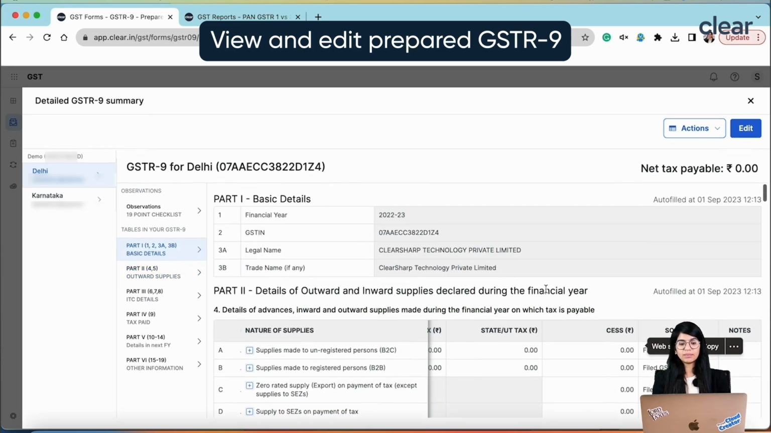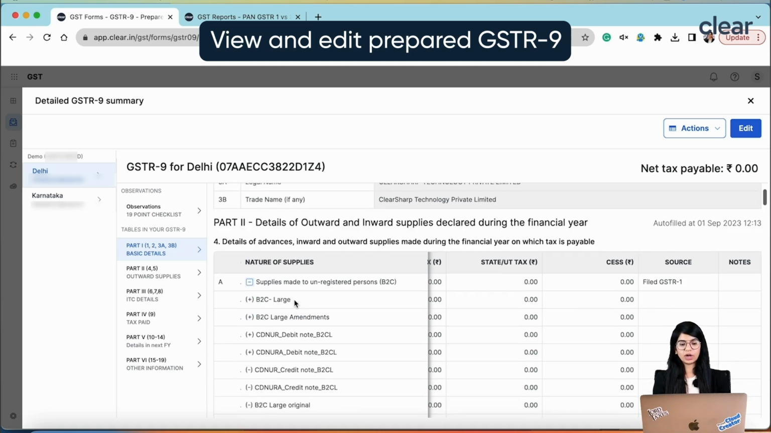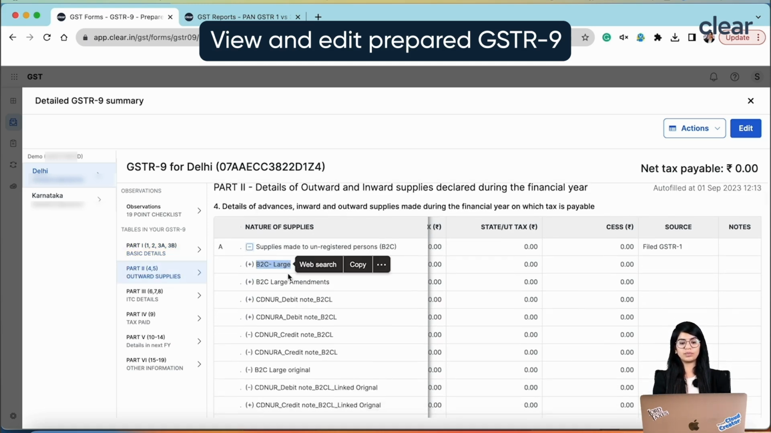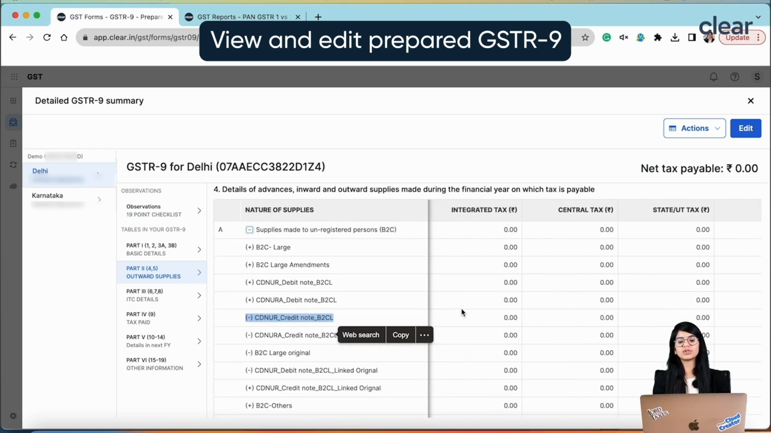Not only this, whenever it comes to certain information which we reflect over here, for example, B2C, we want to actually know what all we have added, because there can be B2C large, there can be B2C small. So I want to know what all sections have been added over here. So you can also see the drill down by clicking on this plus button. As you click on the plus button, we'll know, okay, this comprises your B2C large amendment, the CDN-UR debit note, the CDN-UR A debit note and corresponding original. So you will be able to see all these drill downs over here itself without going to any other place.